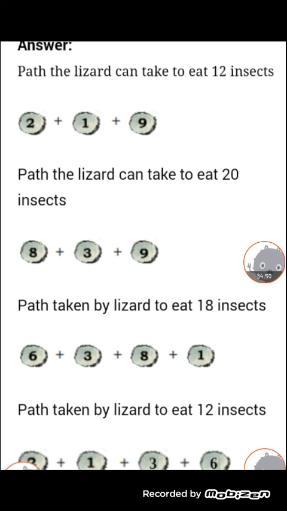To eat 18 insects: 6 plus 3, 9. Keep 9 in mind. 9 plus 8, 17. Keep 17 in mind, plus 1, 18. Okay, children? Next we have to fill it. In the last row, first circle, 2 plus 1 plus 3 plus 6 equals 12. Do you get it, children?